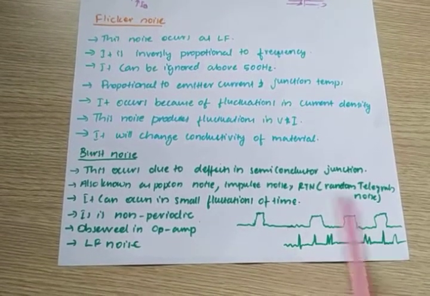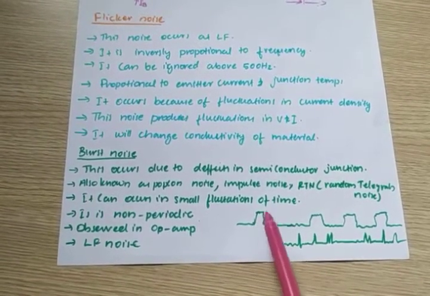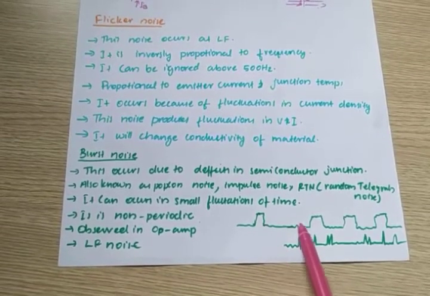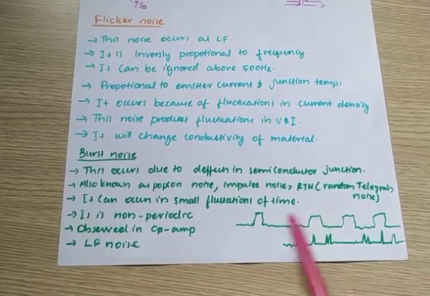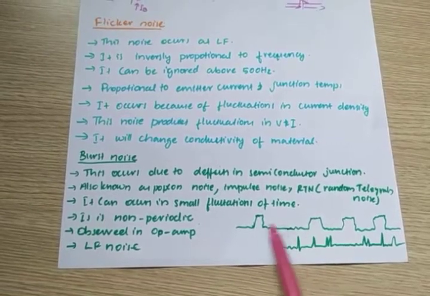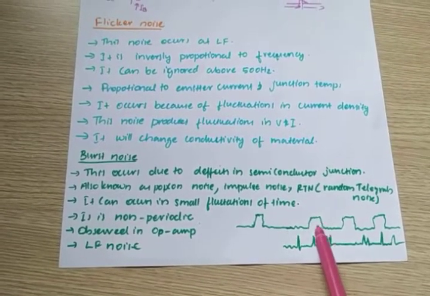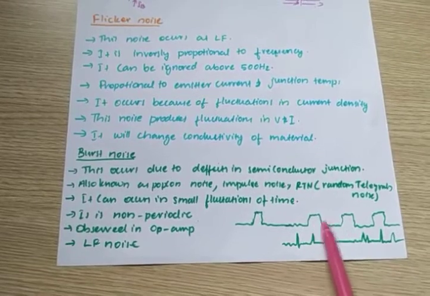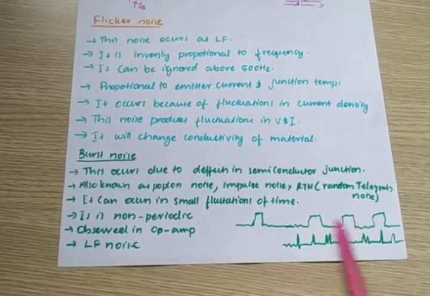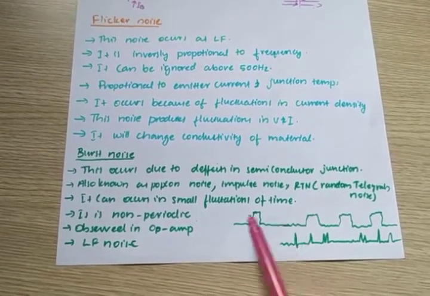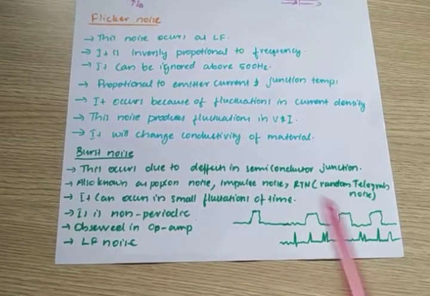It is not periodic. There is a peak, and after some time there is no peak, and then again a peak. In some places the peaks come close to each other, and in some places they are very far apart. So that is not a periodic waveform.